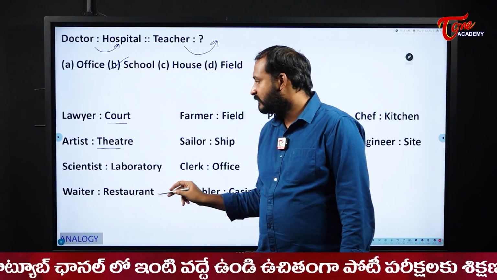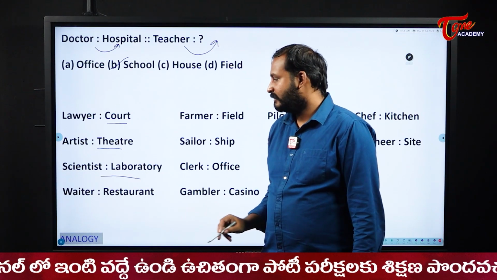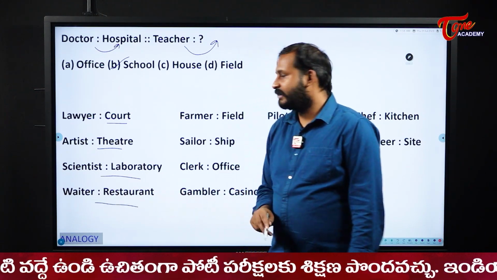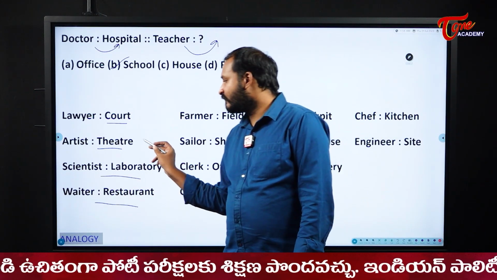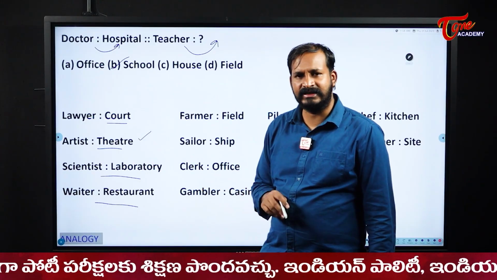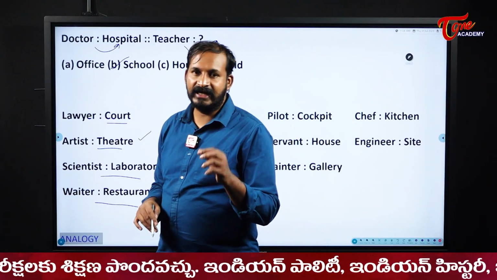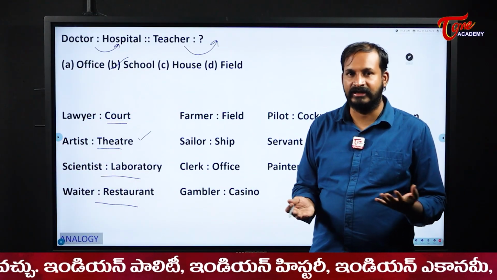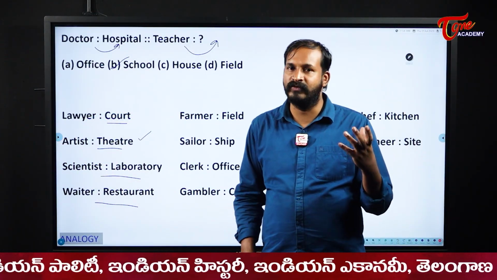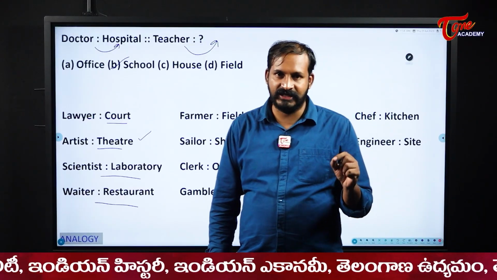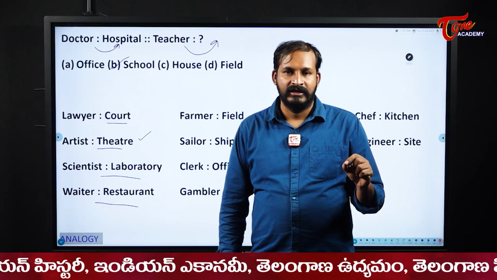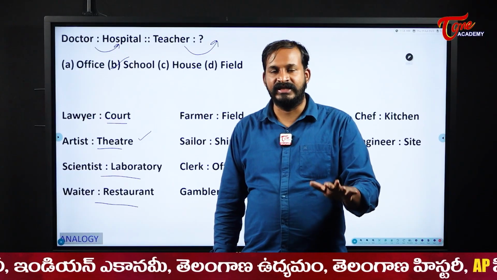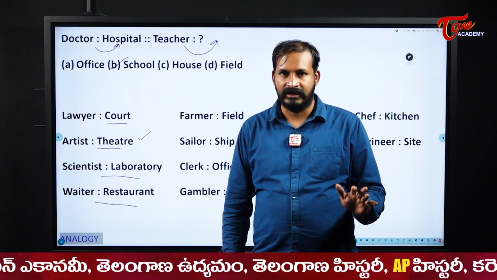Artist, theatre. Scientist, laboratory. Waiter, restaurant. See students, most students think that an artist works directly in a theatre. Theatre here means drama, that is what we usually call theatre. The place where we see movies is not actually called a theatre. Theatre means where we have a stage and some artists perform on it live.